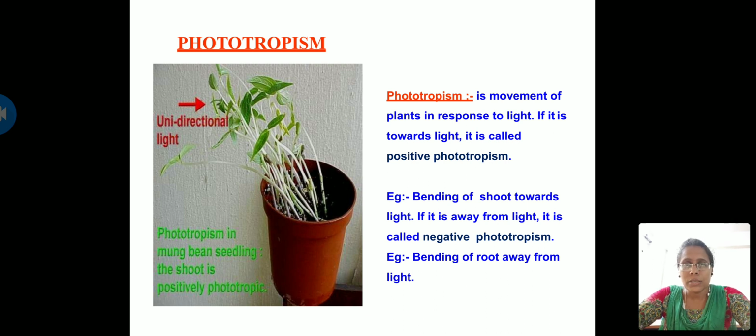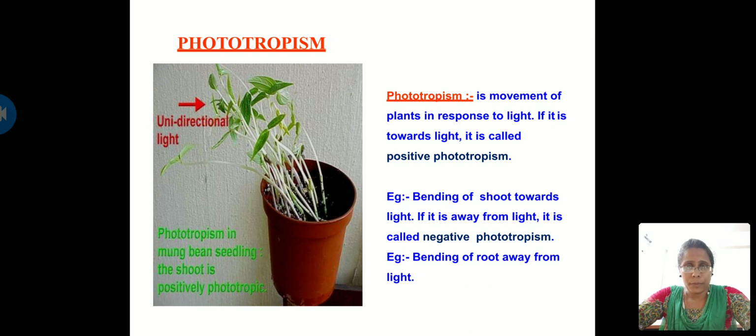And so the roots are moving away from the direction of light, and so this phenomenon is called negative phototropism. So these are quite opposite terms, positive in the sense towards the light, negative is opposite, that is opposite to the light. So in this picture it is very clear.